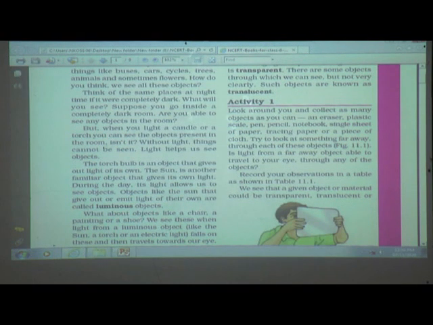Try to look at something far away through each of these objects. So just what they have told us, take the objects given here and try to look at something far away through each of these.